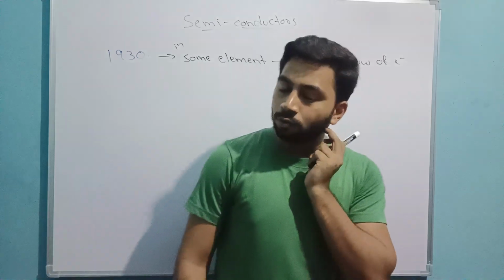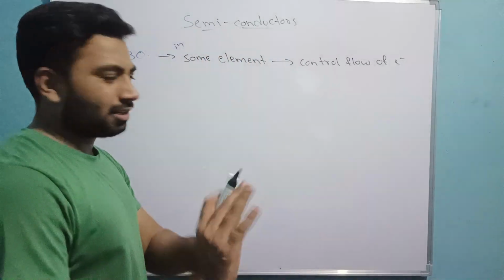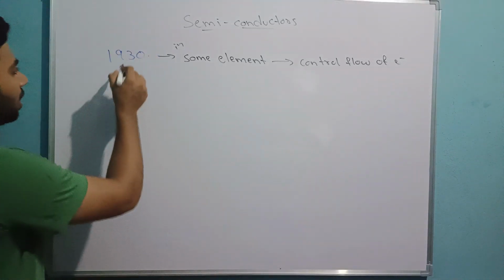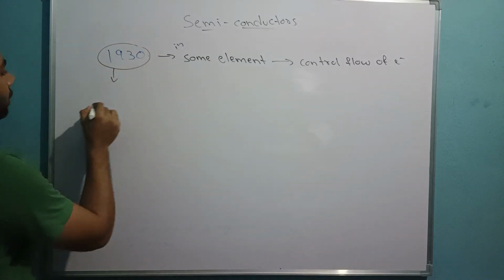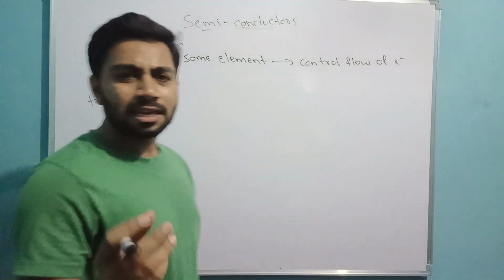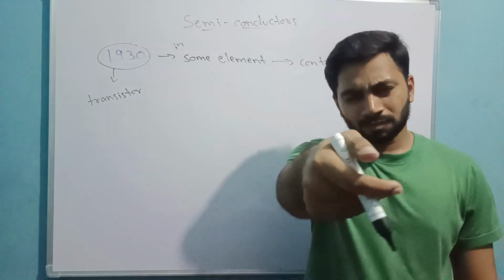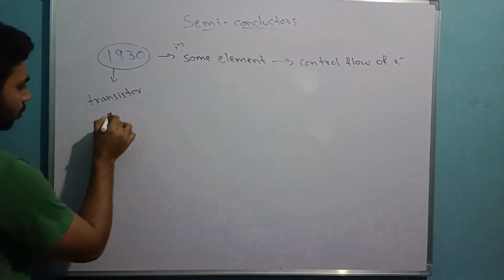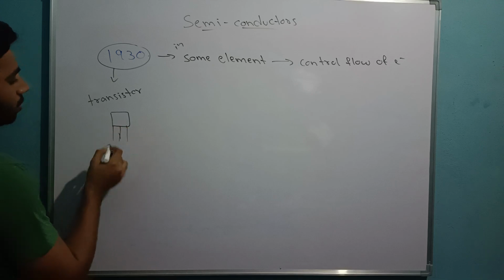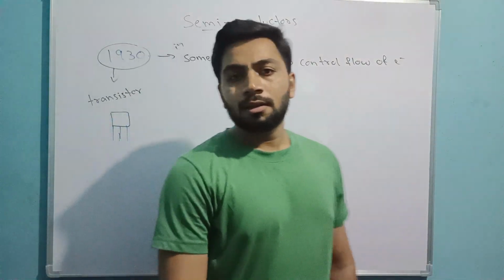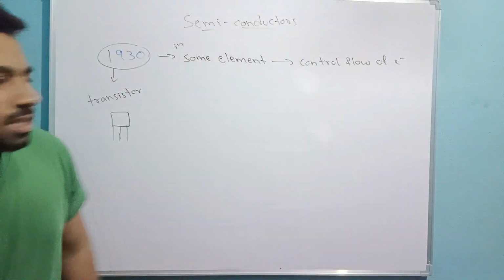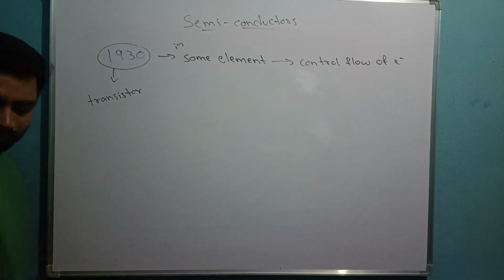In 1930 we found the transistor. Before 1930, there was no transistor. Transistors, I think you have seen in your mobiles or remotes. There is one small circuit like this, having three terminals made up of p-n junctions. We'll see this exactly later, don't worry. I just got this in mind, so I'm saying.